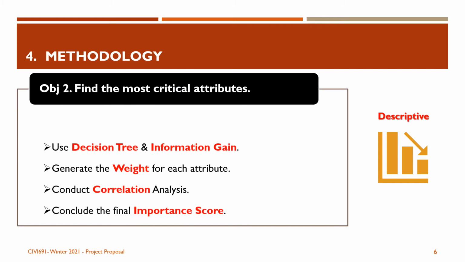For the second objective, a decision tree along with information gain feature selection will be used to investigate how much each attribute contributes to the prediction problem. Also, a correlation analysis will be conducted to investigate if some attributes need to be excluded in some algorithms such as naive Bayes, and also to support the importance of attributes. The output of this stage will be the importance score of each attribute and whether it's worth considering or not.